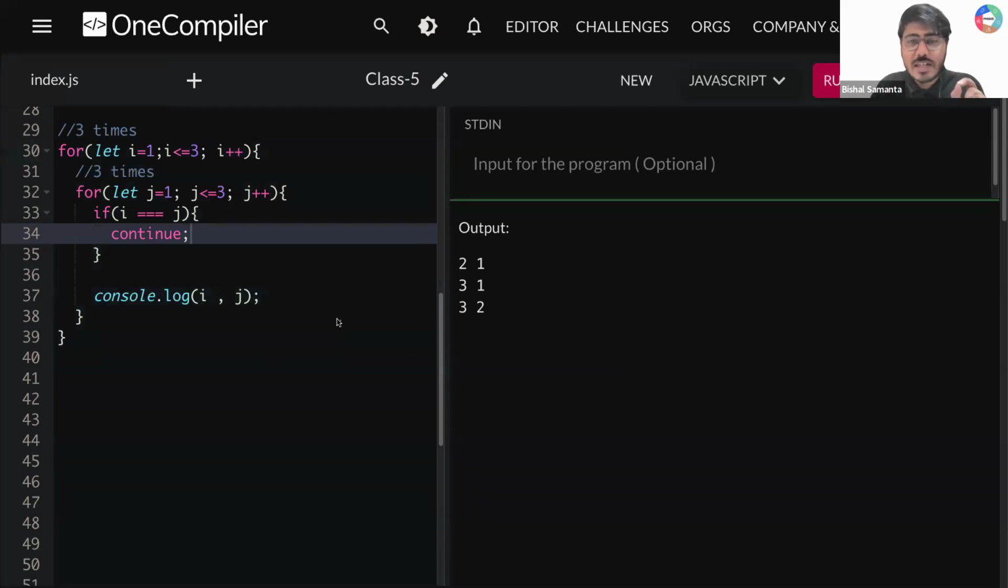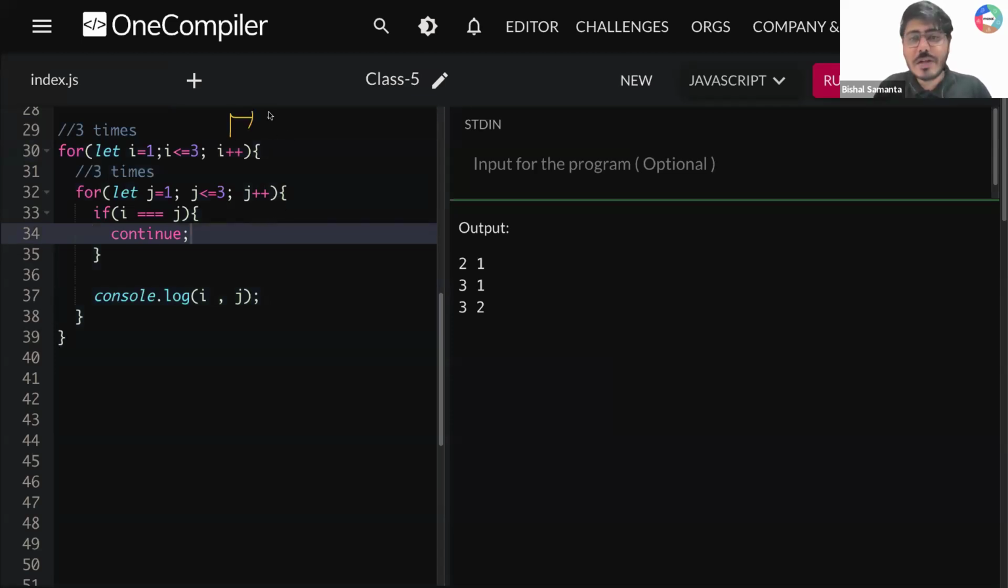Whenever you run continue, it will skip that particular iteration and move to the next iteration, right? Exactly. So continue will not end the loop. Continue will not terminate the loop. It will skip the iteration, right? Exactly. So now let's move here.